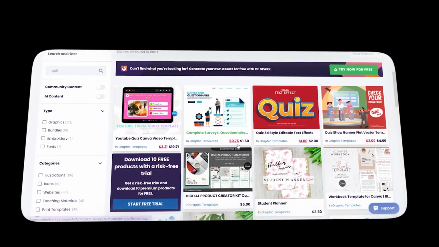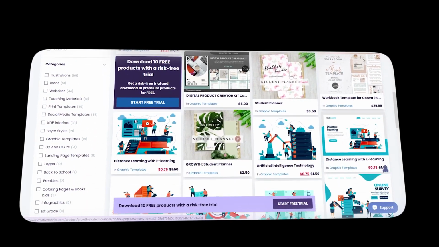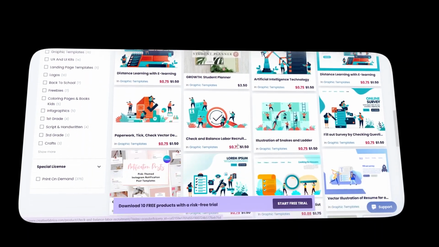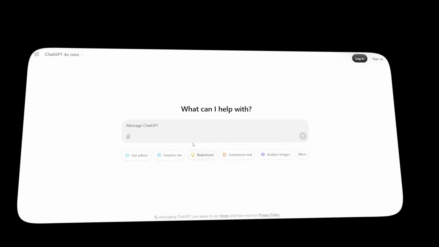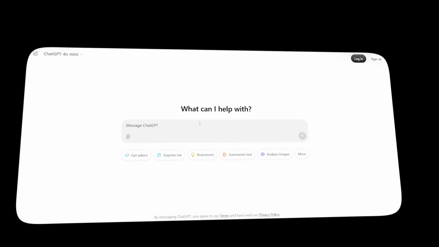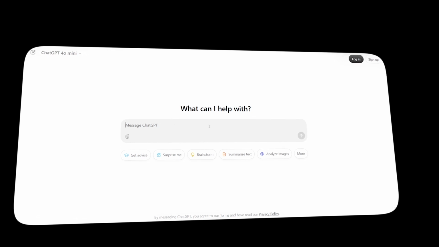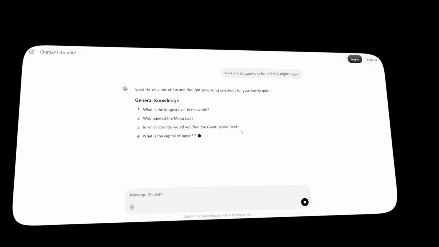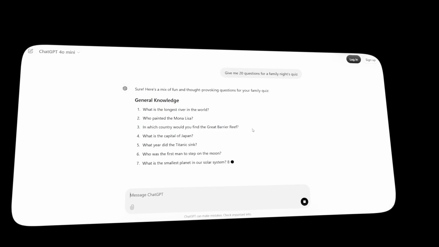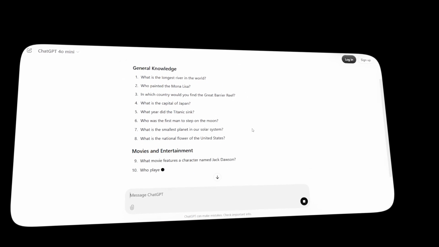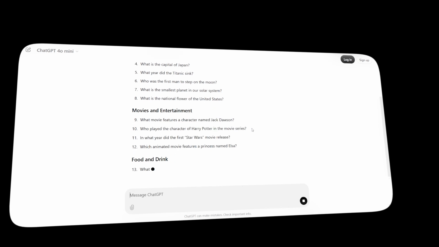The great thing is, you don't have to start from scratch. You can find templates on sites like Creative Fabrica and customize them to make them your own. You can also use AI tools to speed up the process and come up with ideas. For example, if you're making a quiz, you can give ChatGPT a prompt like this. Then, copy and paste the questions into one of the templates from Creative Fabrica before downloading and listing it either on its own or as part of a bundle.